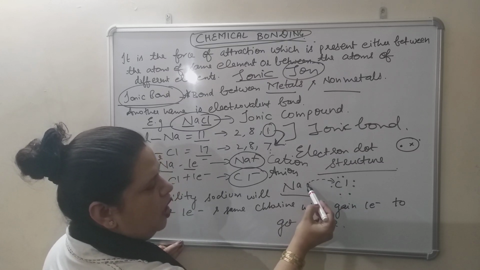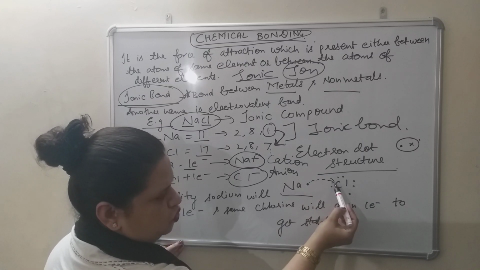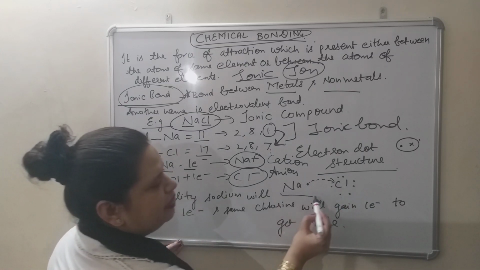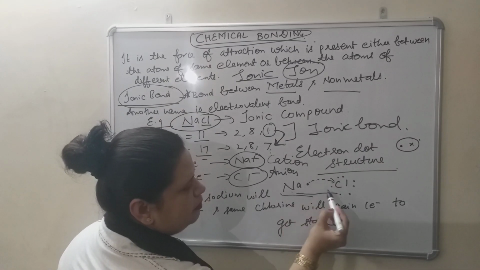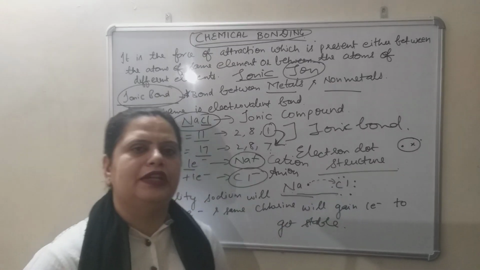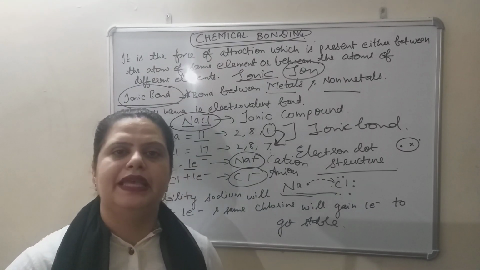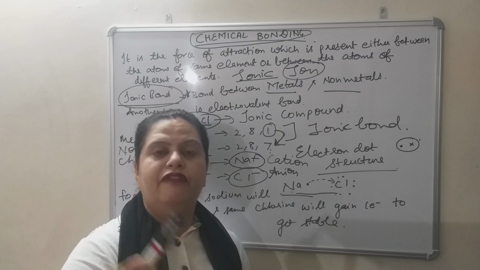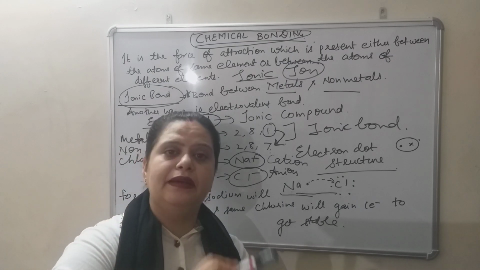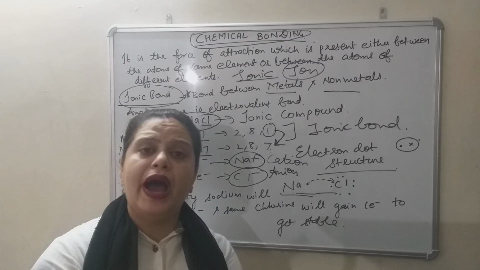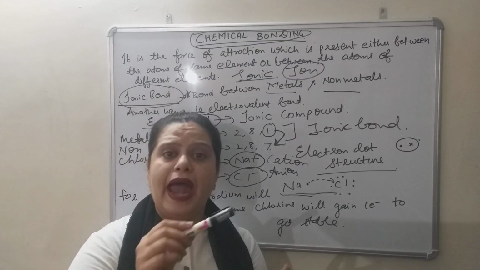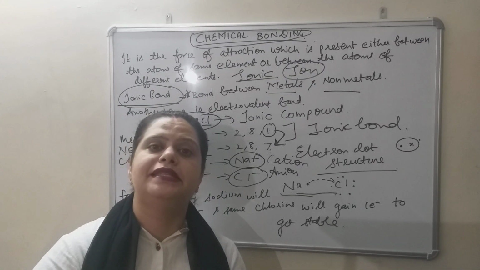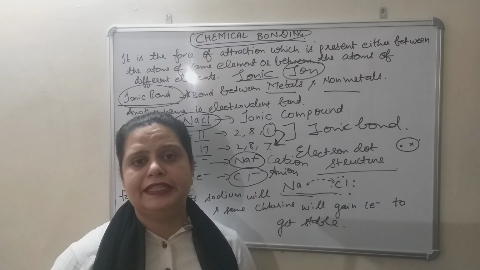So sodium will transfer this electron to chlorine to get stable. And the bond which is formed between sodium and chlorine due to transfer of electron is known as ionic bond. Why ionic? Because an atom changes into an ion. Why does an atom change into an ion? To get stable. So this is one example.